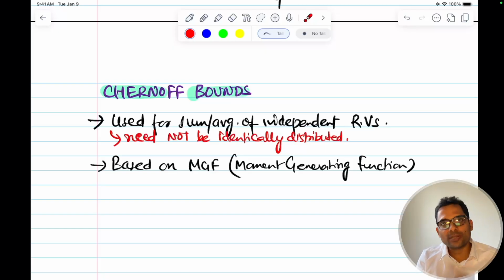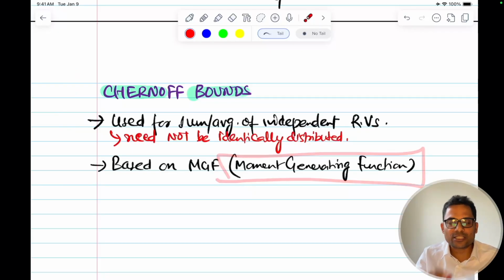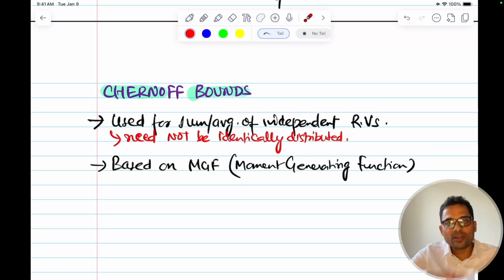Markov's inequality used only the mean. Chebyshev went a step ahead and used the first two moments, mean and variance. And the Chernoff bound goes even a step further and uses all the moments, through the moment generating function.